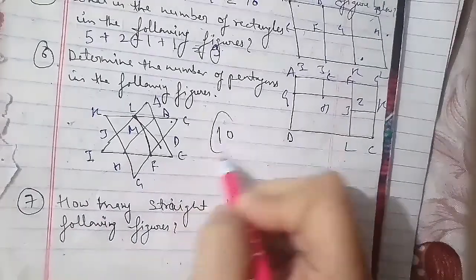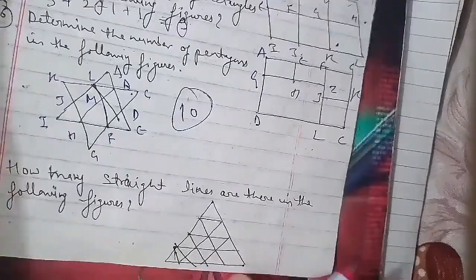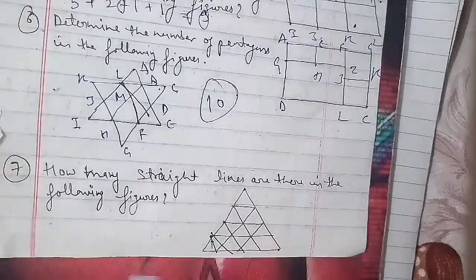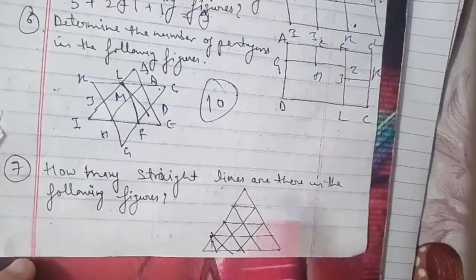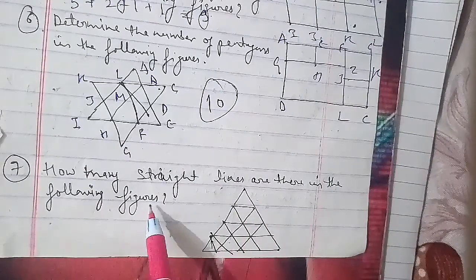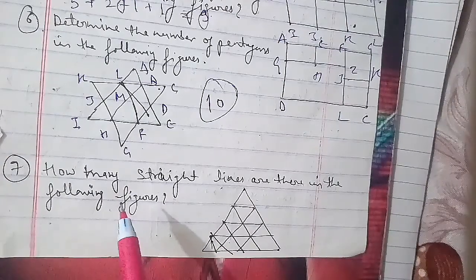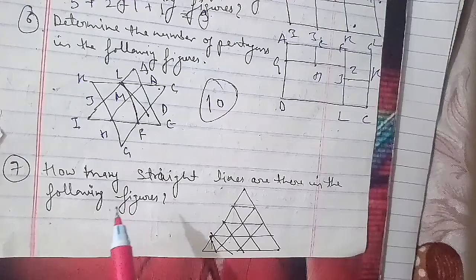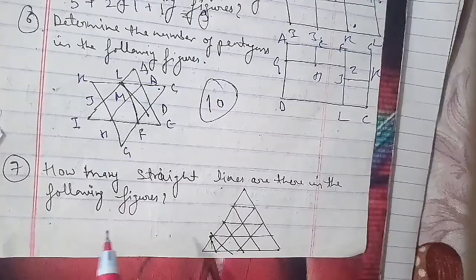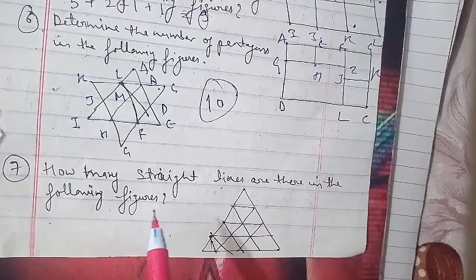Well, let's go ahead with another question, and what we have to talk about is how many straight lines are there in the following figure, that we have to find out. कि कितनी straight lines इसमें हैं. So on the same basis, how many straight lines are there in the following figure? The options we have are 9, 11, 15 and 48 here. So according to the question they had given you, we have to answer it out.